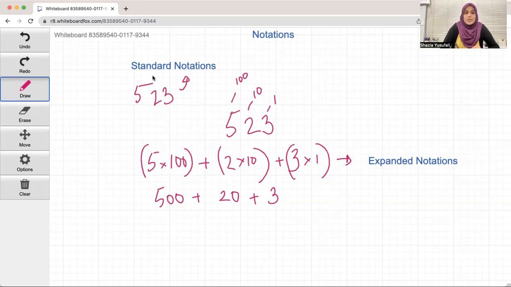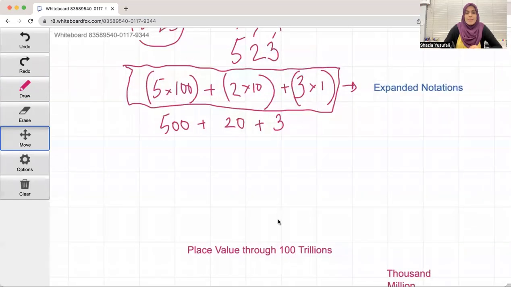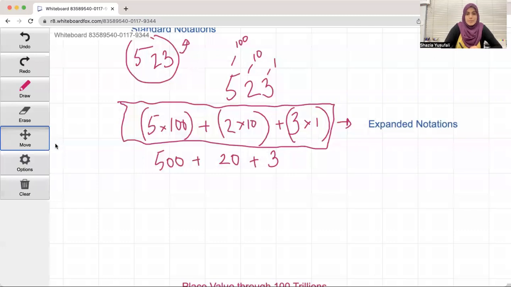So a standard notation is just a number, 523. Expanded notation is when you break the number into your hundreds, tens, and ones. And this is really important because as you get bigger numbers, you have to know how to break it. So let me give you an example.